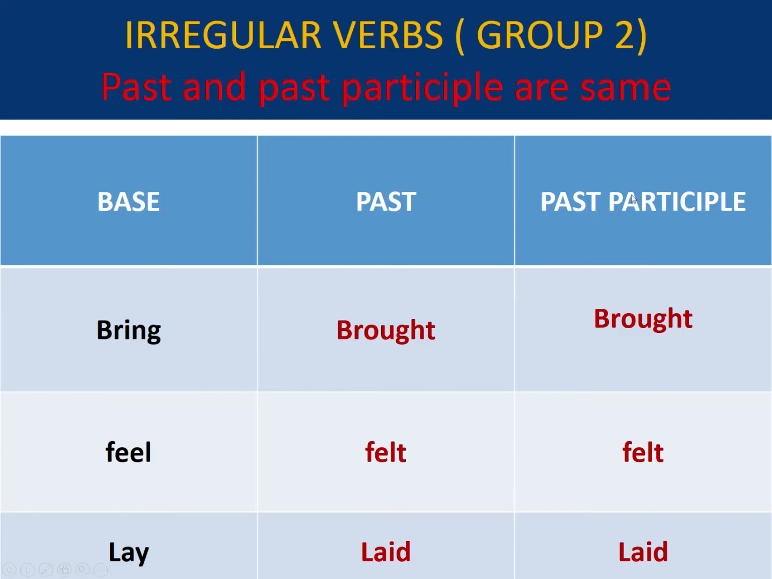This is group number 2. Here the past and the past participle are the same. Now look here, base form is bring, past form is brought, and past participle also brought. Feel, felt, felt. Lay, laid, laid. So you can understand how group 2 has 2 forms the same and the base form is different, but the past and past participle forms are the same.